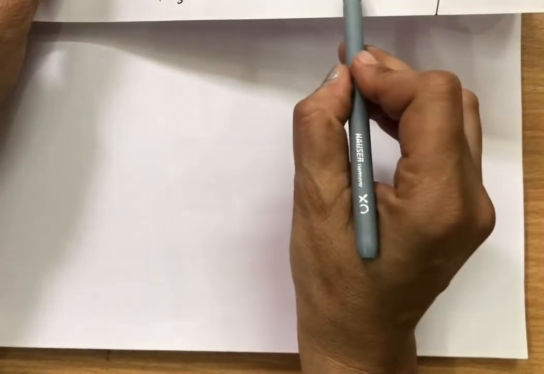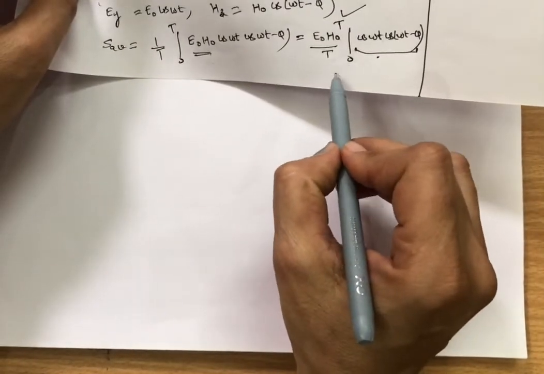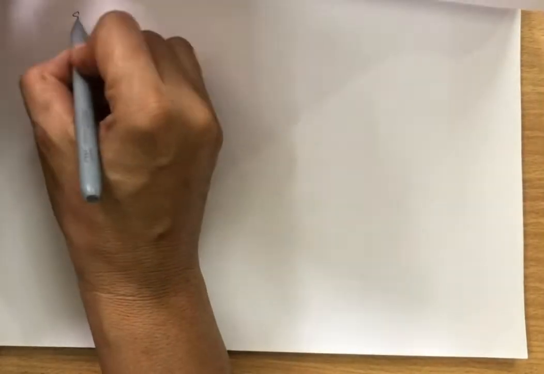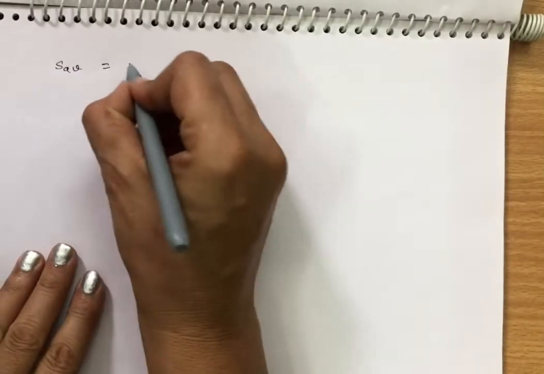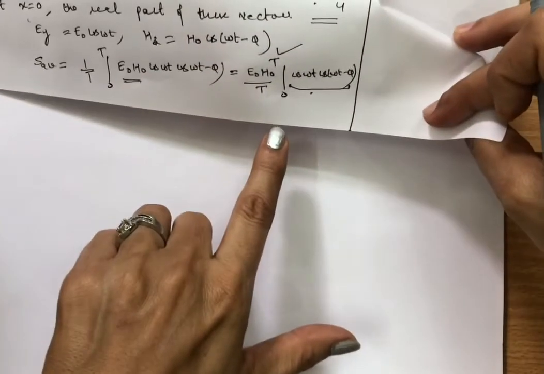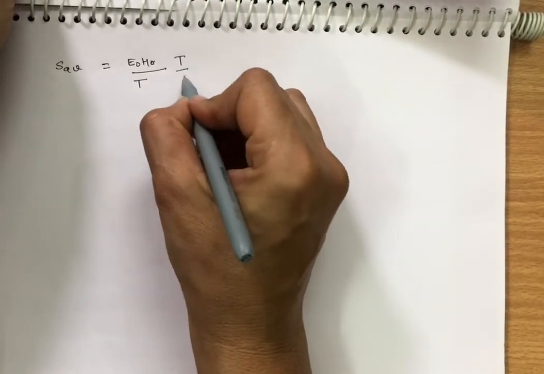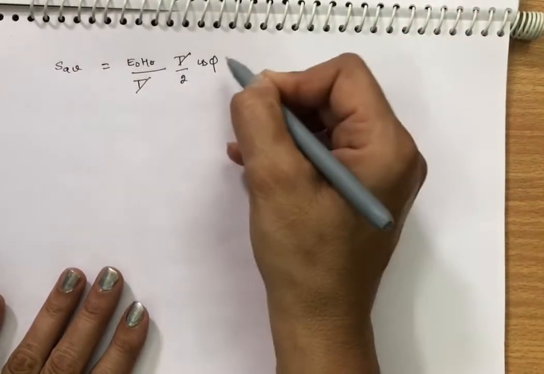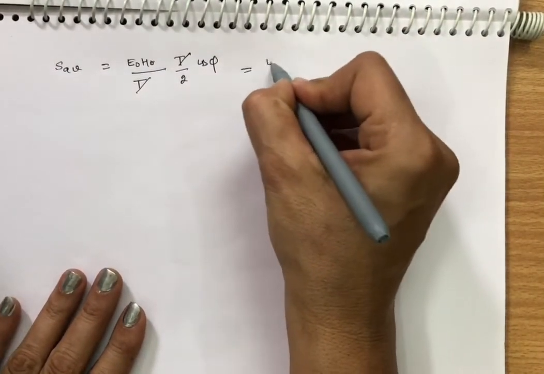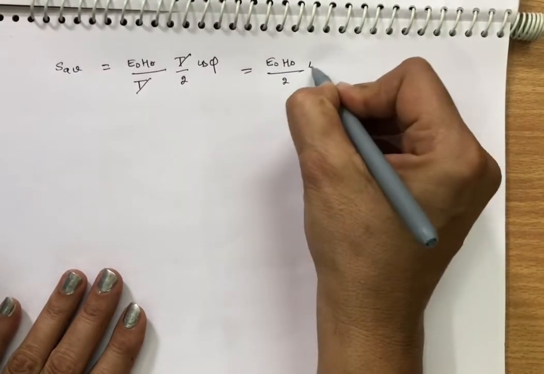So S average, from this you can write that S average is equal to E naught H naught over T into the integration result, which is T by 2 cos of phi. So T goes with T, and we get E naught H naught by 2 into cos of theta.